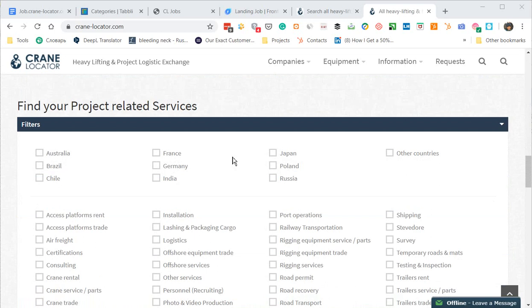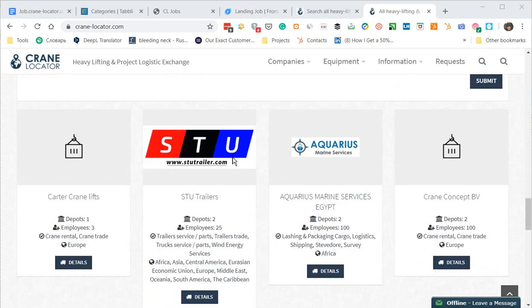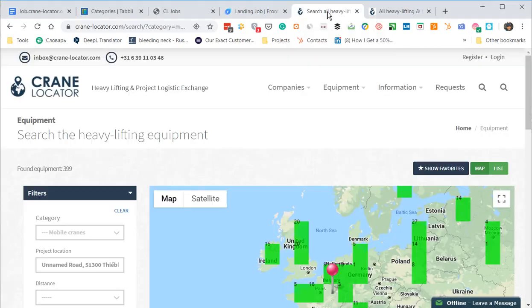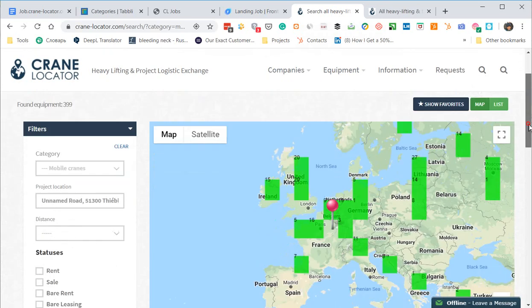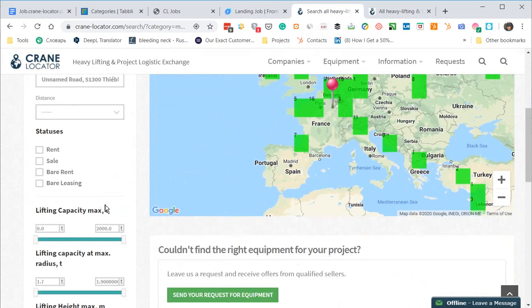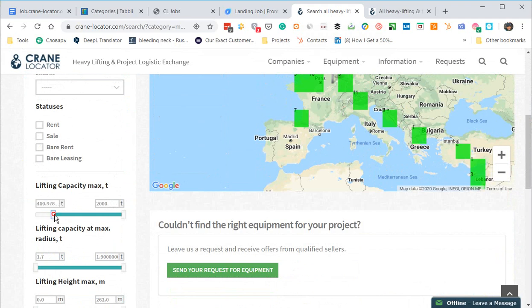First of all, I will explain a couple of words about this worldwide project, Crane Locator. It helps market players to show and search special equipment by region, by geolocation, and by special parameters.